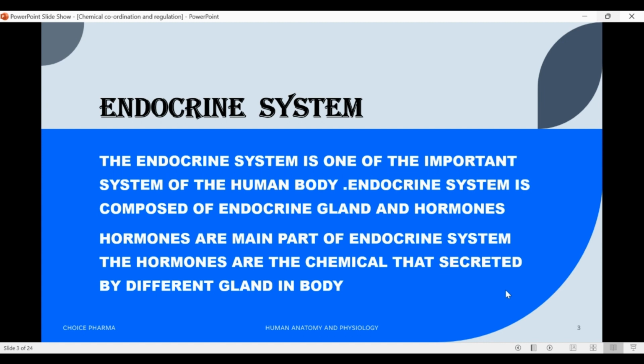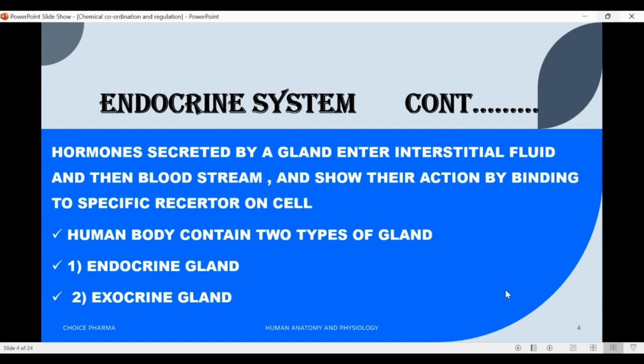The endocrine system is one of the important systems of the human body. The endocrine system and the nervous system work together to coordinate function of all body systems. Endocrine system is composed of endocrine glands and hormones. Hormones are secreted by glands and enter interstitial fluid and then the bloodstream. The human body contains two types of glands.